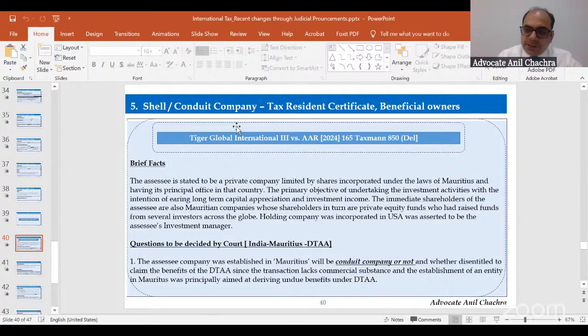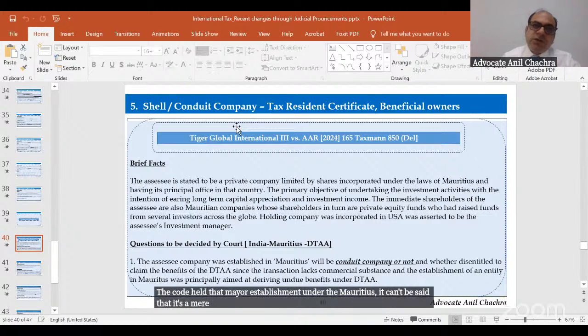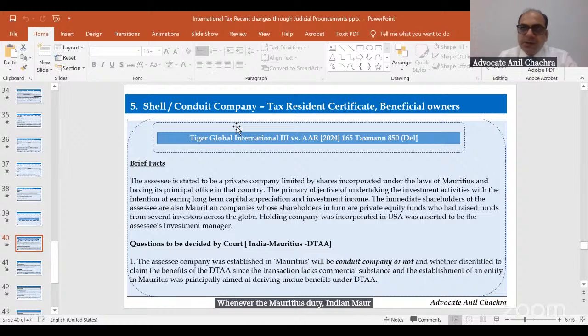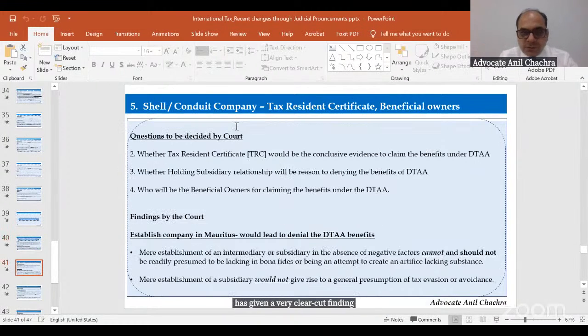The court held that from the mere establishment of a company under Mauritius, it can't be said that it's a mere conduit or a shell company, because whenever the Indian Mauritius Treaty gets applied, the department takes a reliance that it is a shell or conduit company. The court has given a very clear-cut finding. This is the first thing the court has held.